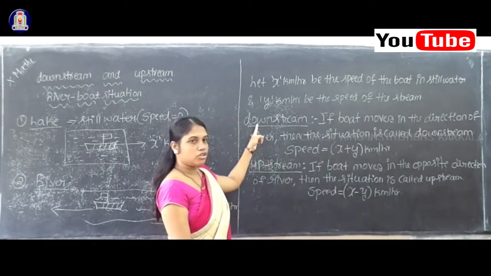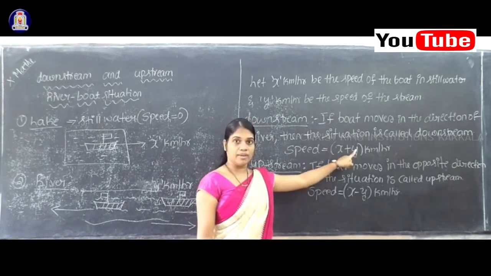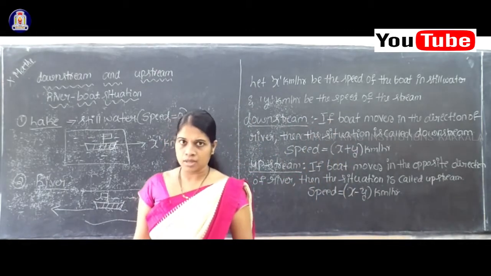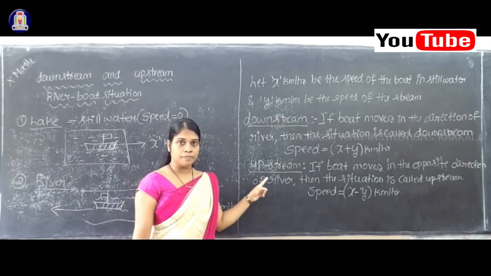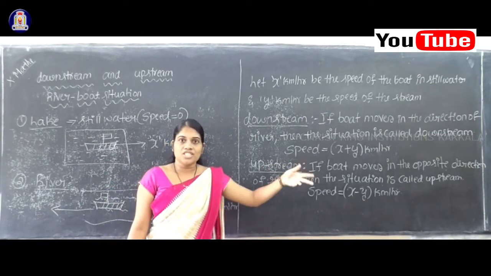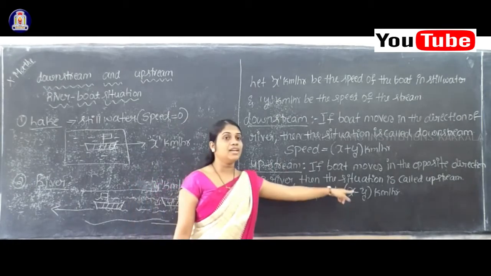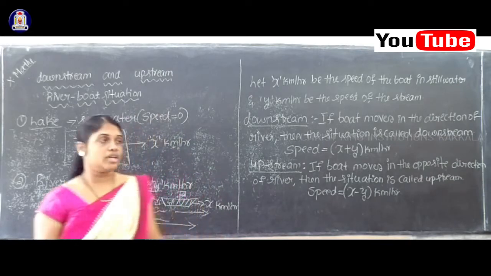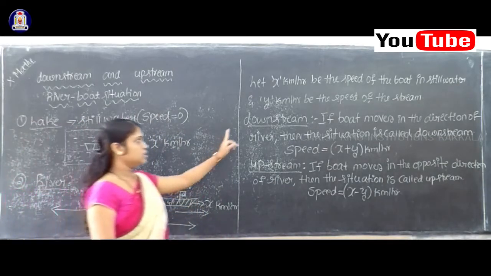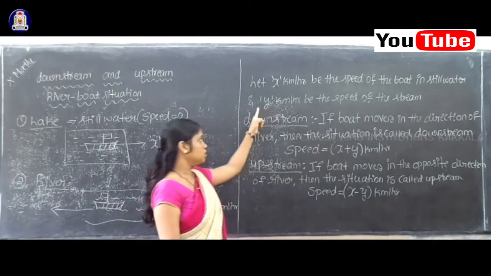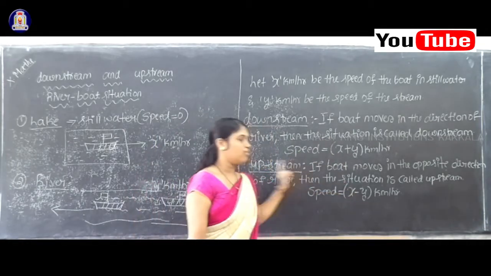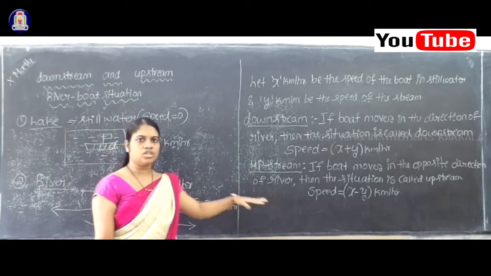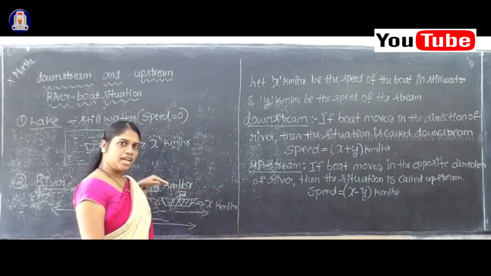Okay. In the case of downstream, x plus y, because both are moving in the same direction, the speed will increase. But in the case of upstream, both are moving in the opposite direction, so therefore, the speed will decrease, right? x minus y. So just remember this speed: x plus y for downstream, x minus y for upstream. And downstream means the direction of the stream and the direction of the boat are the same.